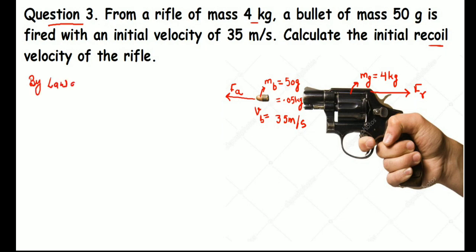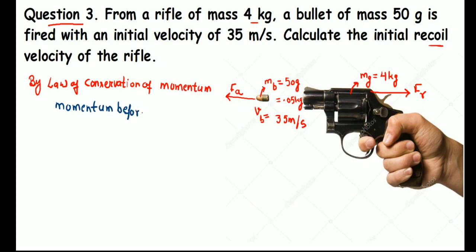Now here we can apply the law of conservation of momentum. Why, student? Because the bullet and gun are making a system. Why are we saying so? Because when the bullet is not fired, the gun and the bullet are together forming a momentum, and when it is fired, it develops another momentum.